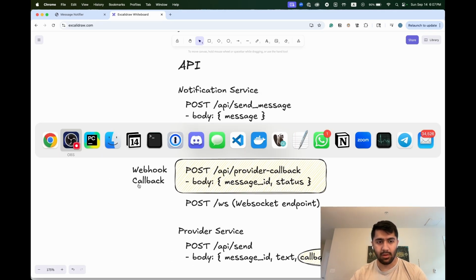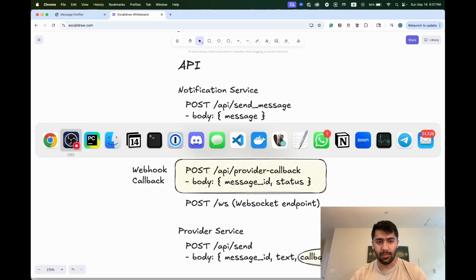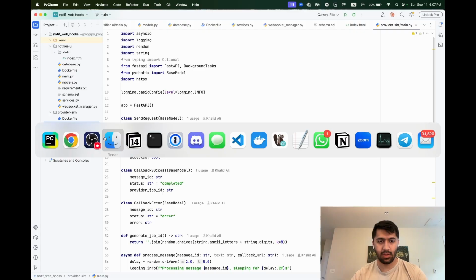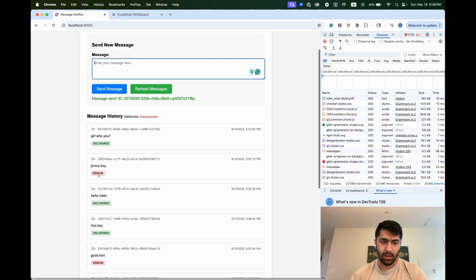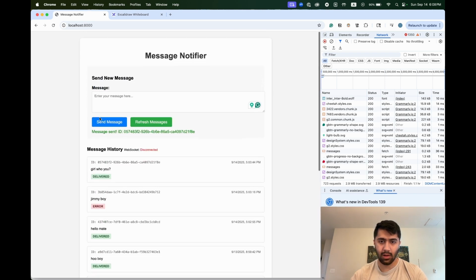Let's jump over to the code. So let's jump into PyCharm now. I'll show you the UI real quick here. This is essentially what we'll be looking at. We've got a page, we can enter some messages, we can send them, and then we can see the status of whether it's pending, delivered, or error.